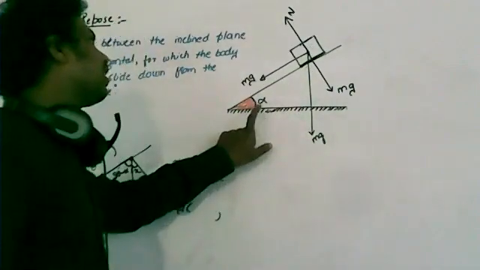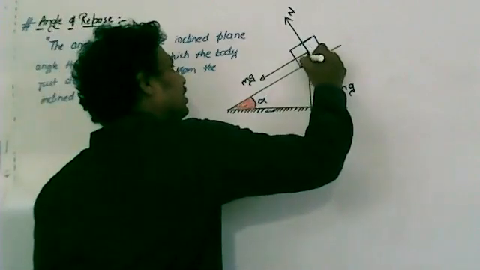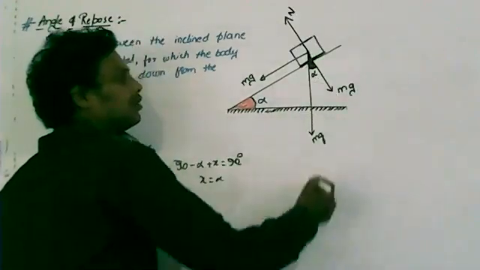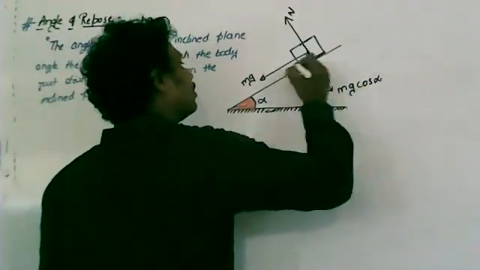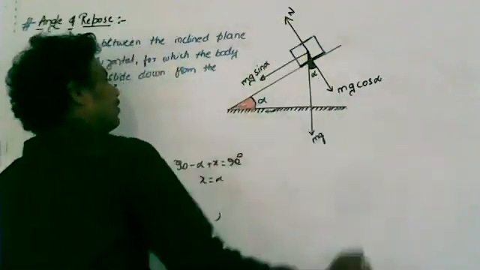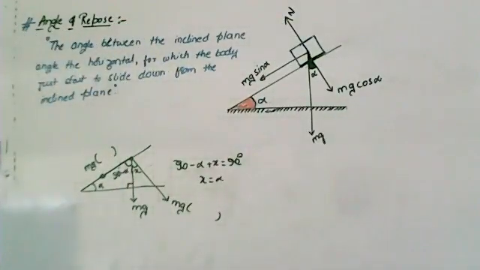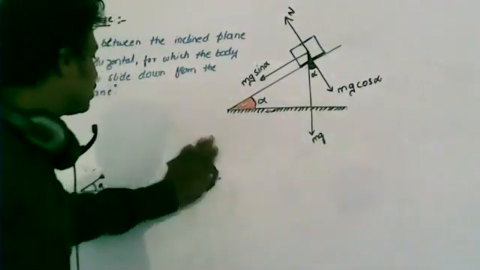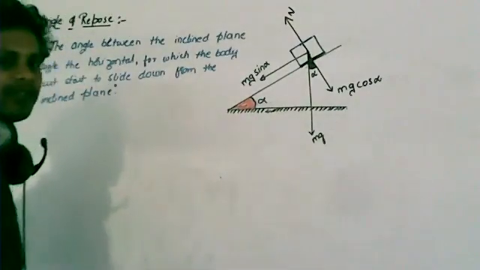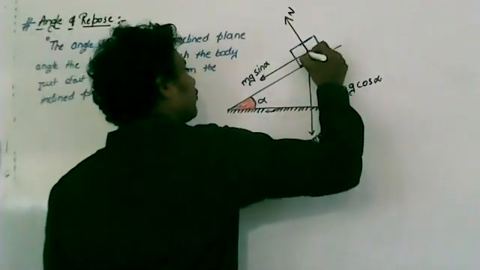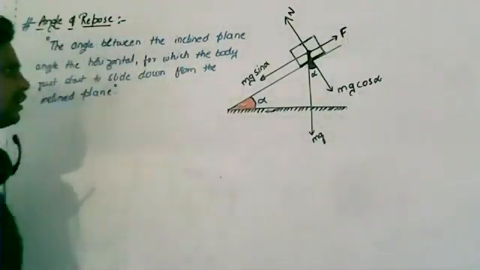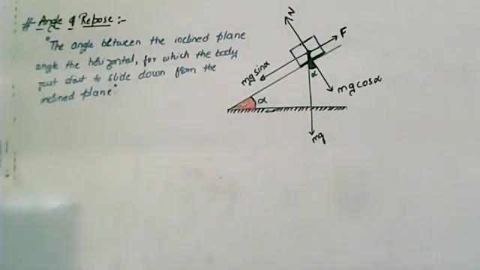Therefore, if I resolve this mg into two components, and if you consider this angle as alpha, then this angle will also be alpha. Clear? Then this becomes mg cos alpha and this becomes mg sin alpha. Now, because of mg sin alpha, the body starts sliding down the inclined plane. Then the frictional force will be in the upward direction. I'll take the frictional force as F. Let us consider the body just starts to slide down.